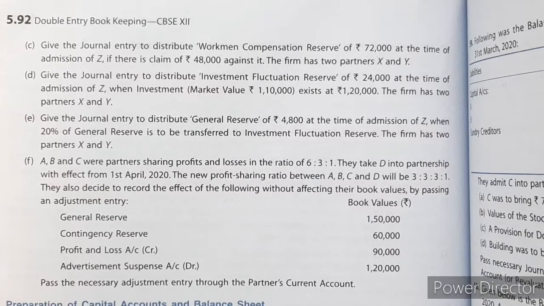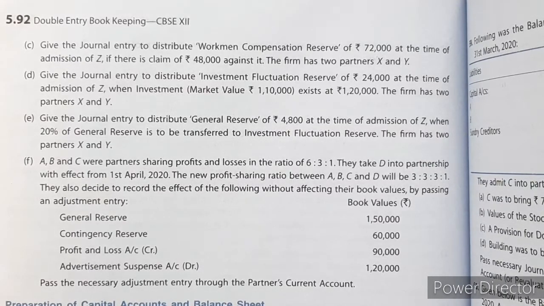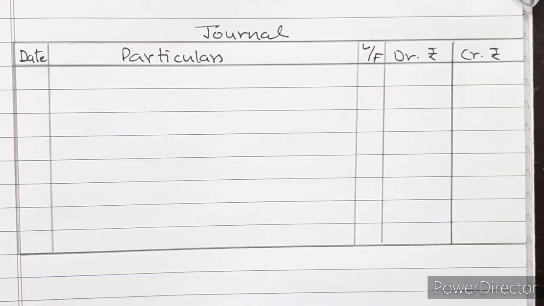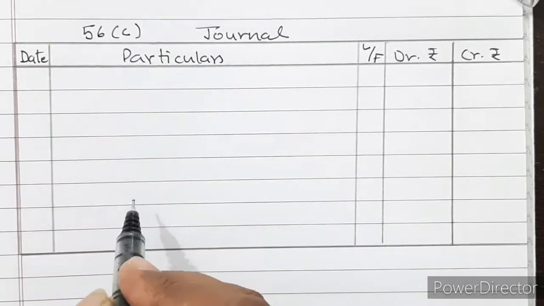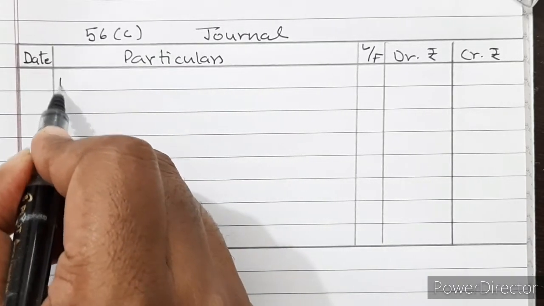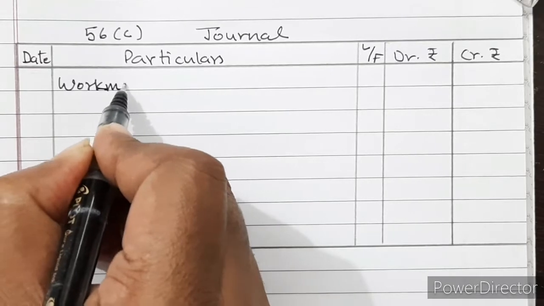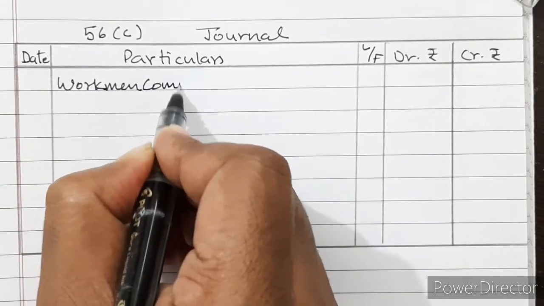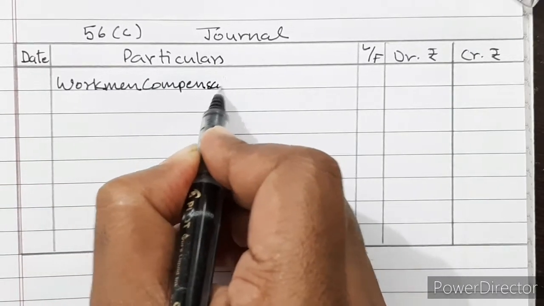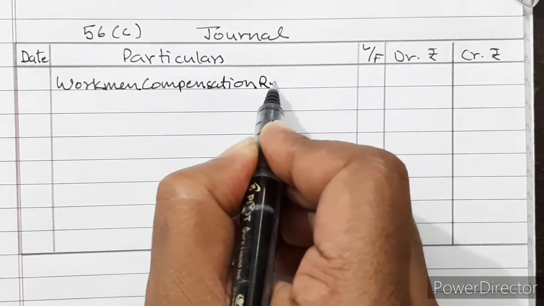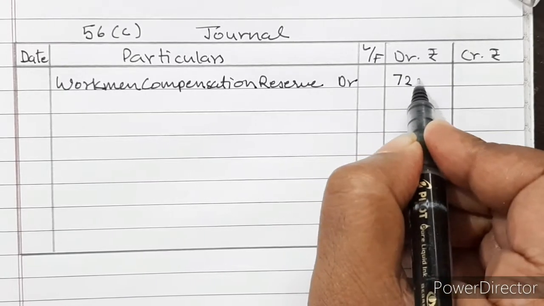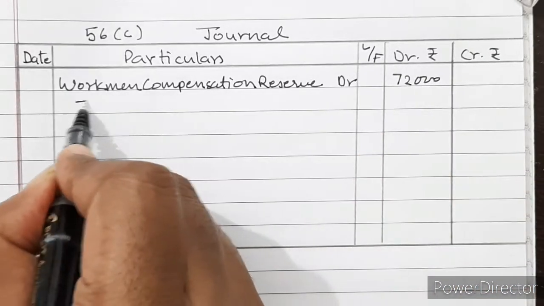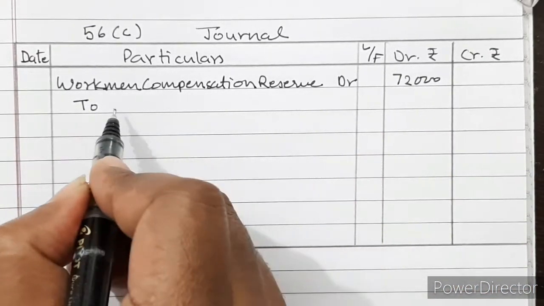You can click the I button for better understanding of workman compensation reserve I am providing in this video. So solution 56C, workman compensation reserve account debited 72,000 to workman compensation claim.